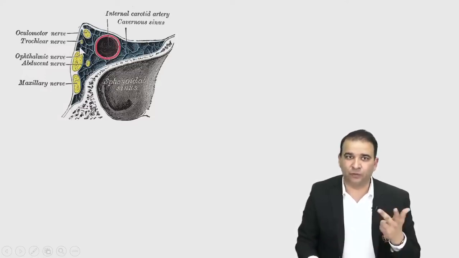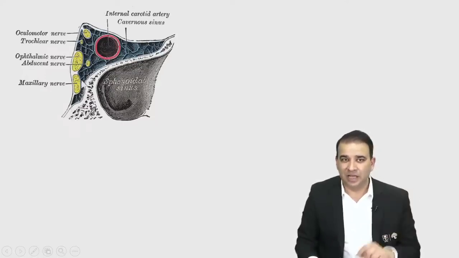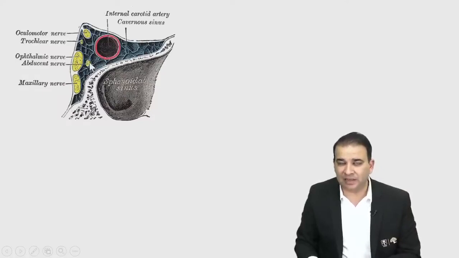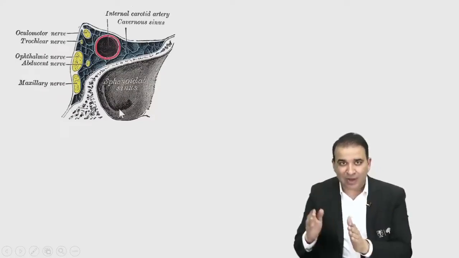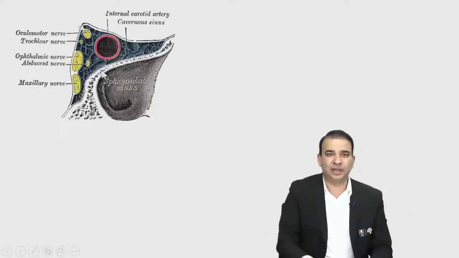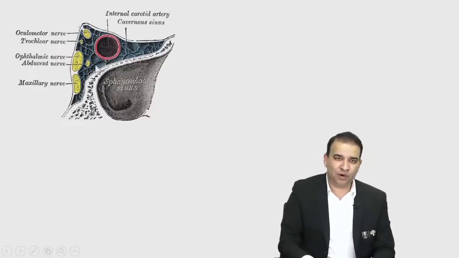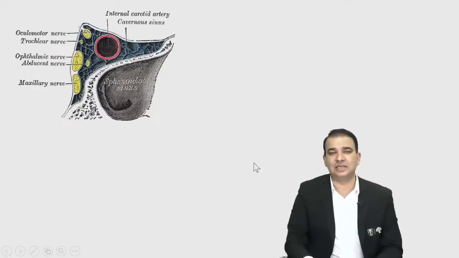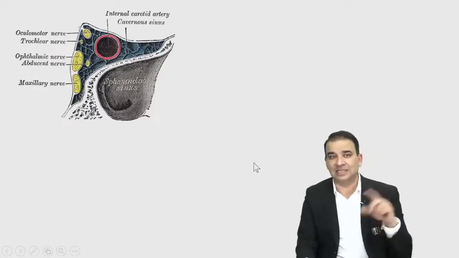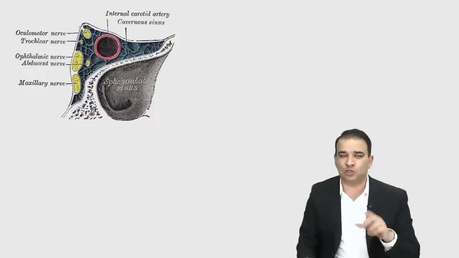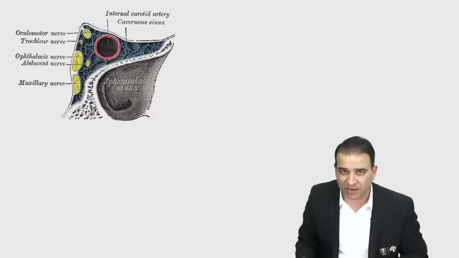We have the third nerve, fourth nerve, ophthalmic nerve, and the maxillary nerve. The only nerve which is running inside the cavernous sinus, inferior lateral to the internal carotid artery, is the abducent nerve, guys. That's the abducent nerve which is inside the cavernous sinus. So in cavernous sinus thrombosis, the first nerve to be involved will be the abducent nerve.